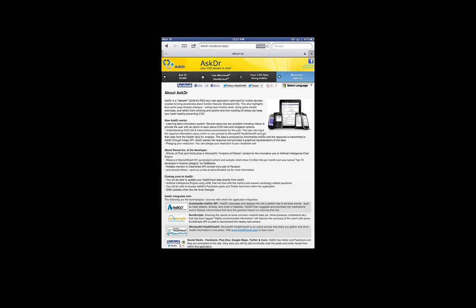More importantly, it can assess your cardiovascular risk by accessing your information from Microsoft's Health Vault, which is optional, and then it will use the Archimedes Indigo API to assess your cardiovascular risks. You can import all your data from Microsoft Health Vault and pass it to the Archimedes API if you do not want to input all the data any time you need.